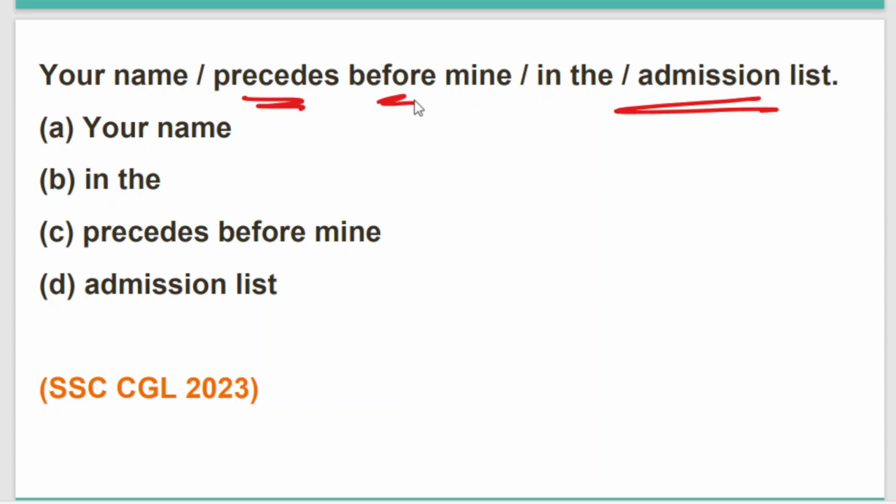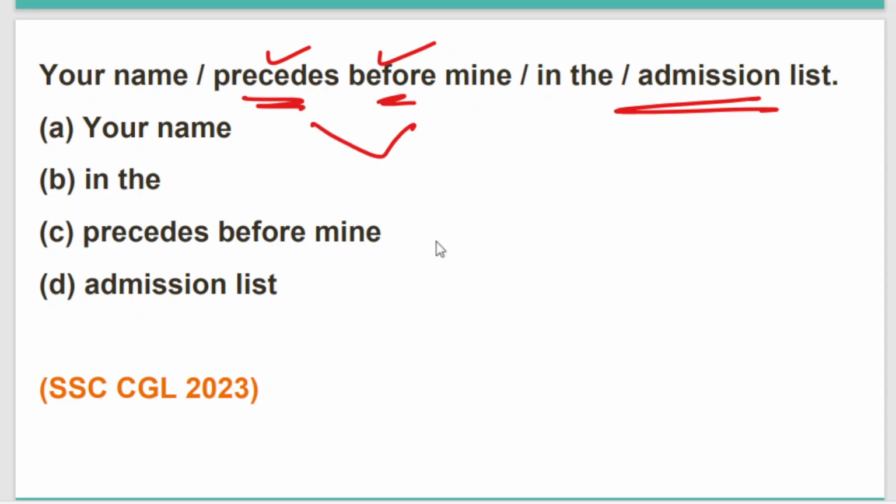So it is very essential that we see if any one word is having a synonymous word or synonymous group of words or phrase in that sentence or not. Just like the thing that has happened in this sentence. Your name precedes before mine in the admission list. Here precedes and before, both the words are giving the same synonymous vibe.